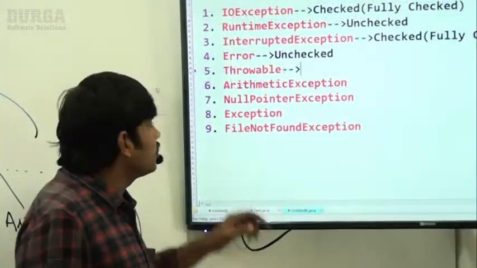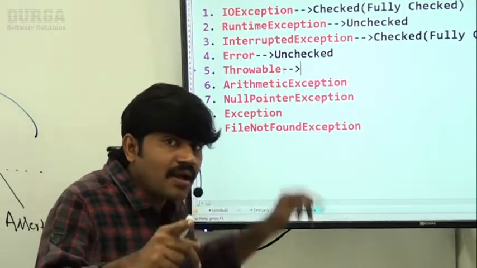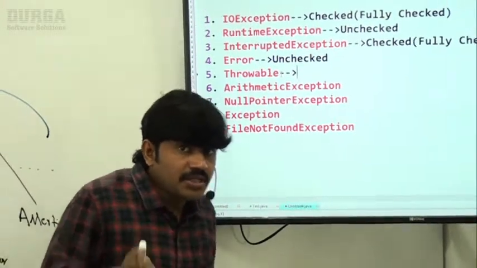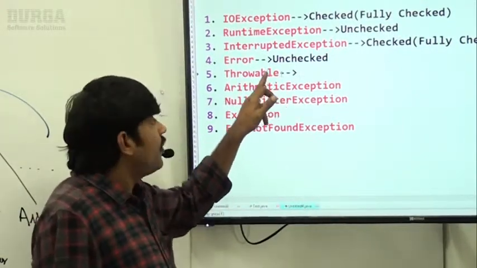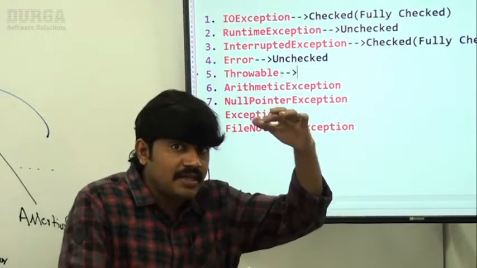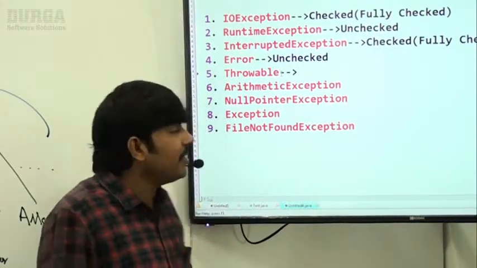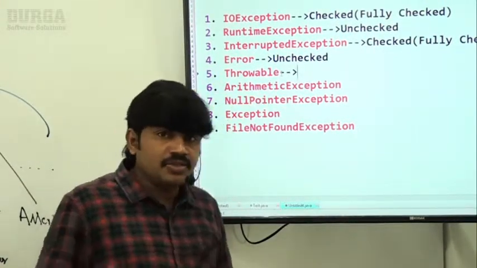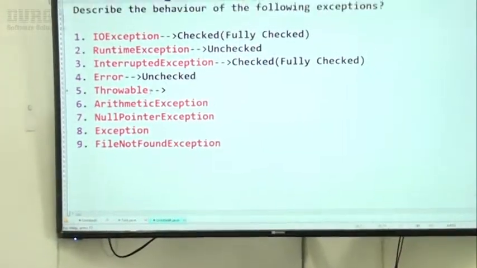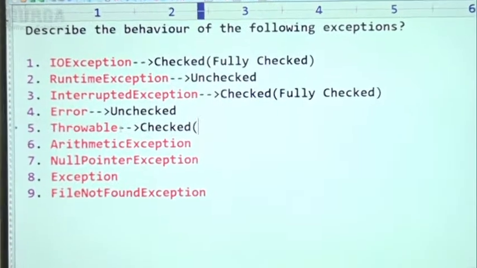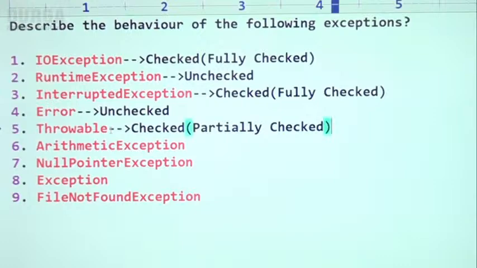Sir, what about Throwable? Have you remembered, Throwable is not a child class of RuntimeException and not a child class of Error. That's why obviously this one is a checked exception. But for Throwable, some child classes are unchecked, like RuntimeException and Error. That's why Throwable is checked but partially checked. Observe that carefully, sir. It is partially checked, not fully checked, right?